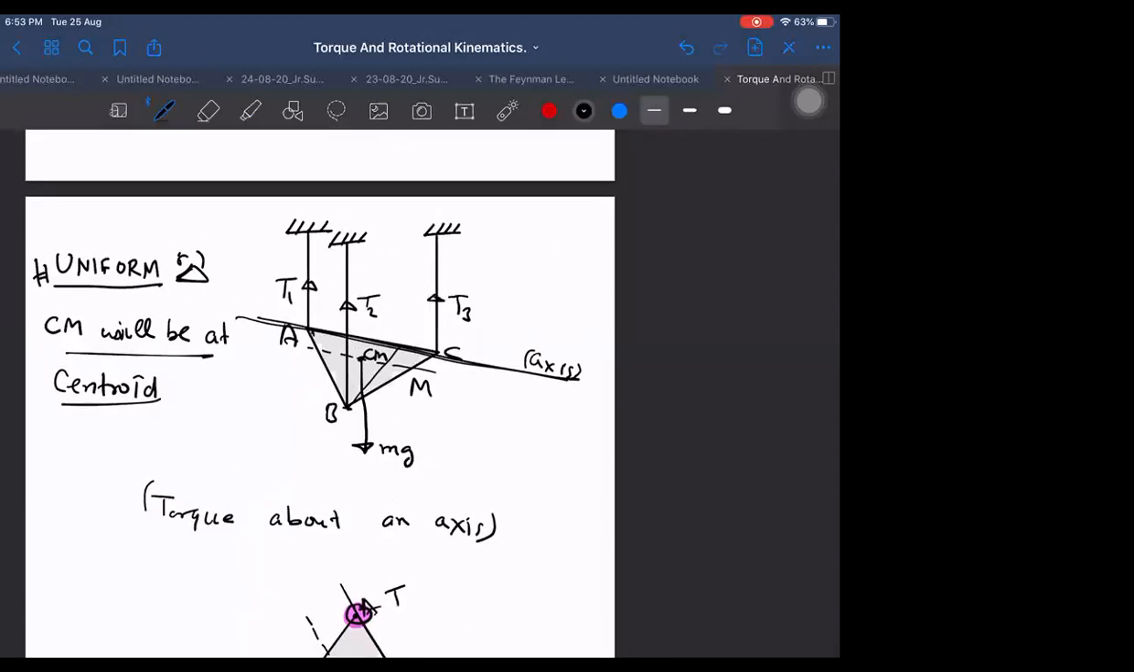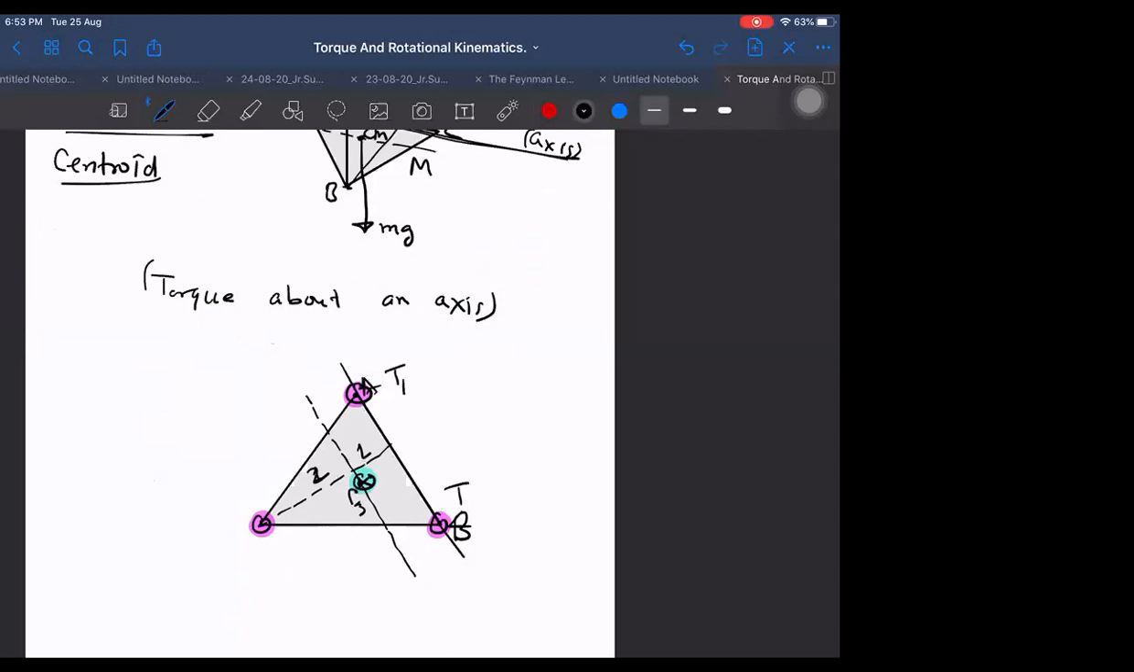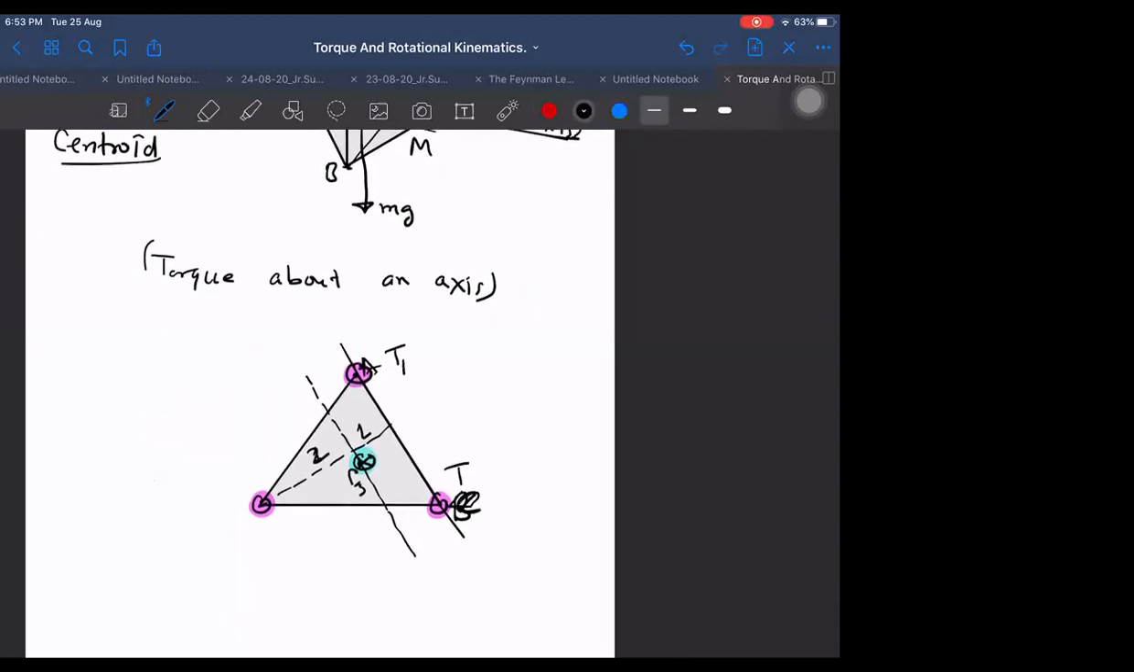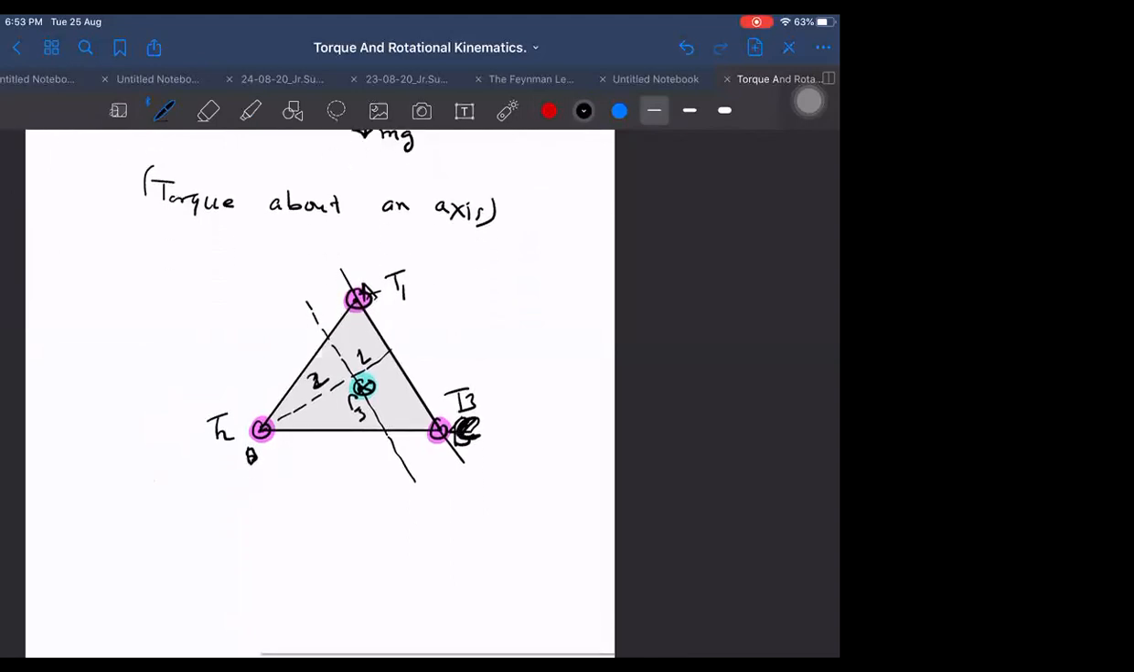Let us call this tension T1. This was C point here, and this was tension T3, and this was here B point, and this was tension T2. So which torques are becoming zero if I take this axis here? If I take this axis, T1 and T3, torque is becoming zero, because both are passing through this axis.